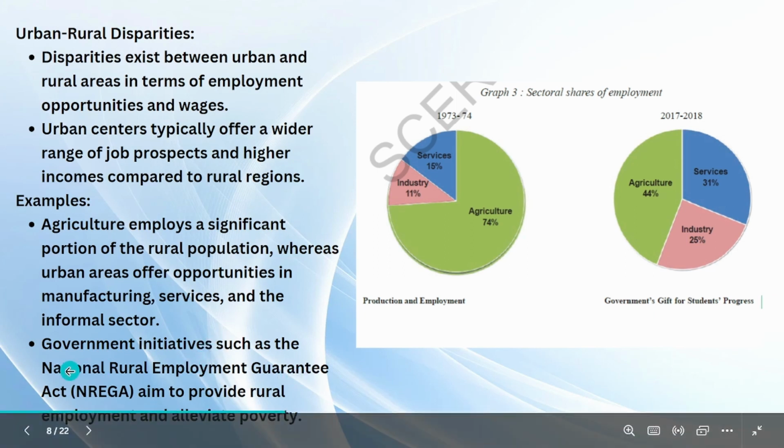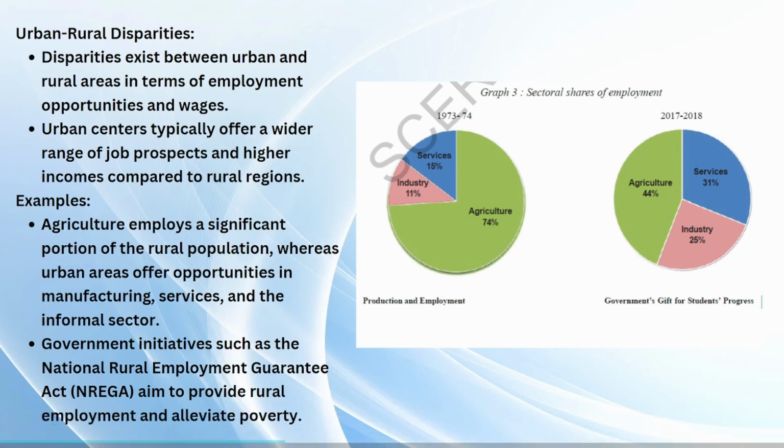Government initiatives such as NREGA, the National Rural Employment Guarantee Act, aim to provide rural employment and alleviate poverty. So in rural India, there are a lot of poor people, right? So the government will provide 100 days of employment for doing some work or other, and they will provide wages, which means some salary, daily salary.